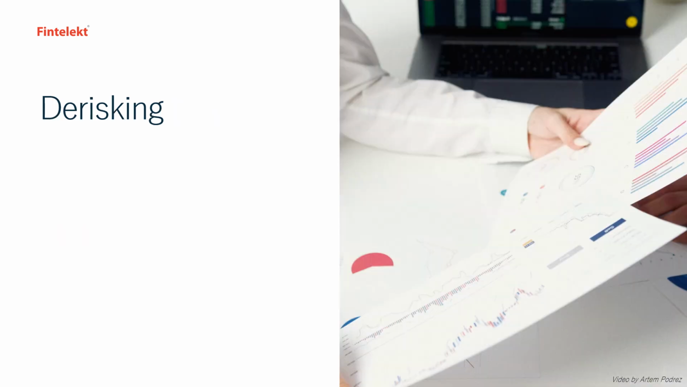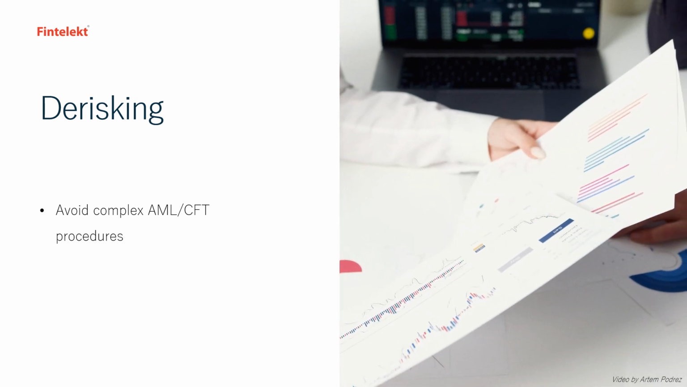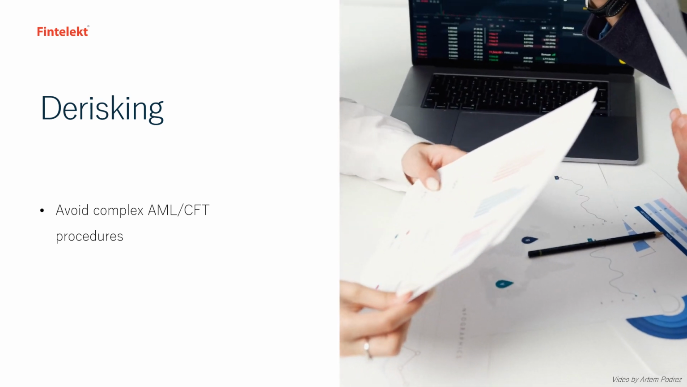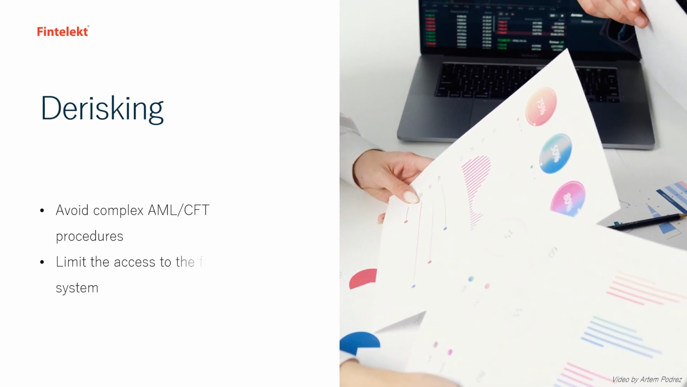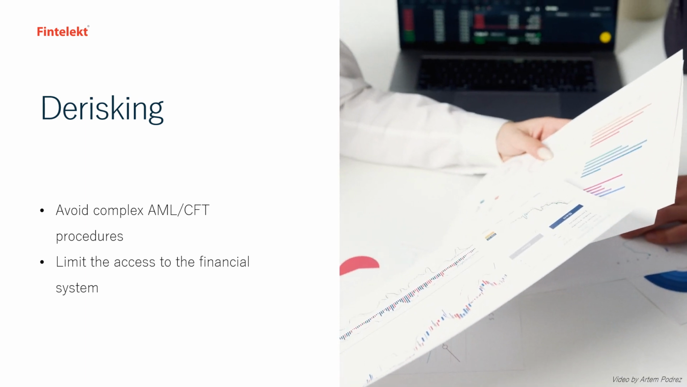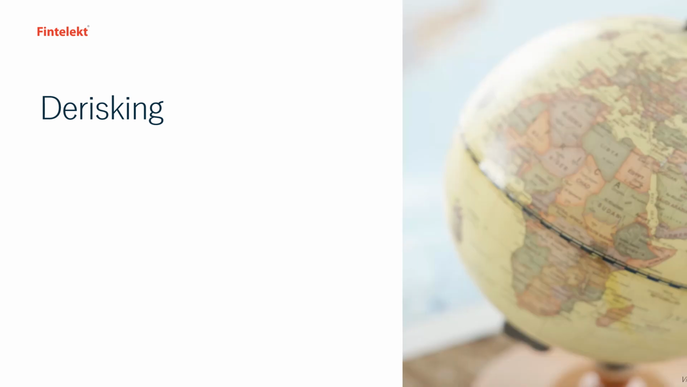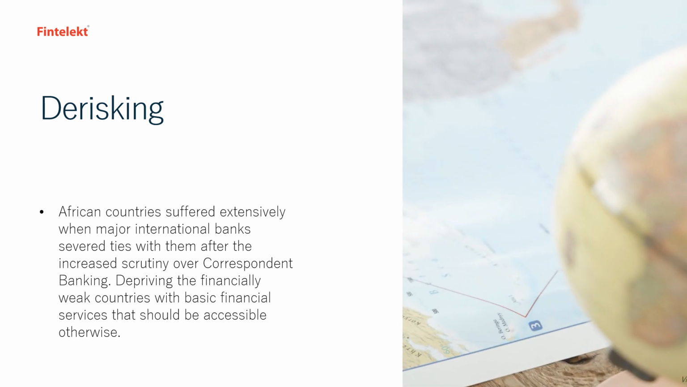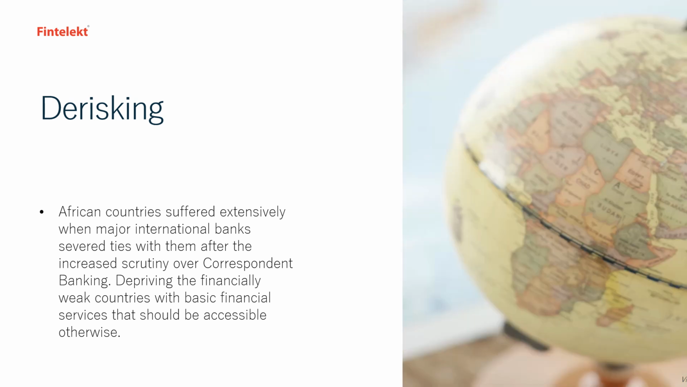The known effect of the RBA is de-risking. Some financial institutions and also some countries avoid complex AML-CFT procedures by ceasing certain activities and products to get rid of the process and framework dealings. This has limited access to the financial system in some instances. For example, in 2015, African countries suffered extensively when major international banks severed ties with them after the increased scrutiny over correspondent banking, depriving the financially weak countries of basic financial services that should be accessible otherwise.